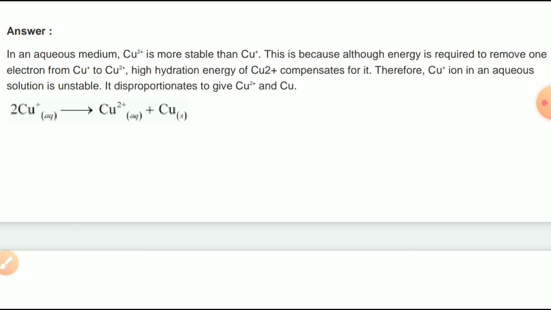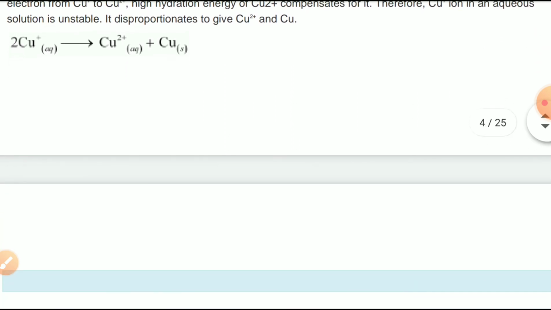So here 2 moles of Cu+ in the aqueous condition is converted into Cu2+ and Cu, which is having zero oxidation state. So this is disproportionation, and the hydration enthalpy is also more for Cu2+ as compared to Cu+.